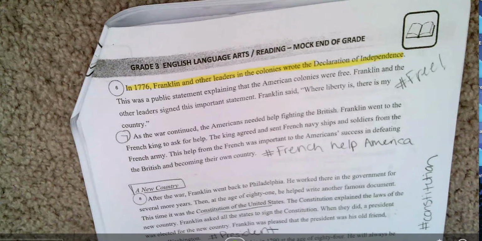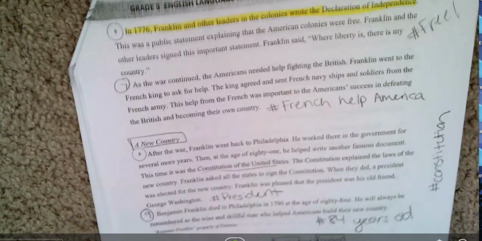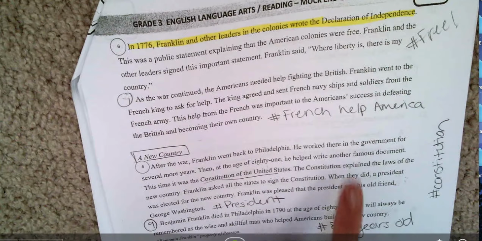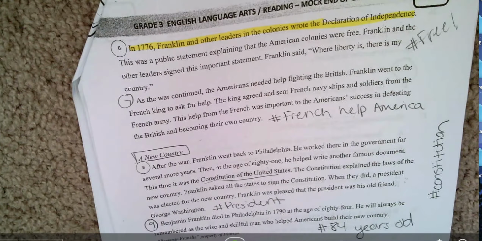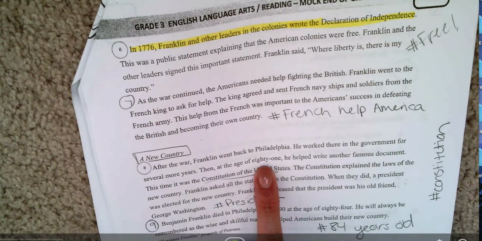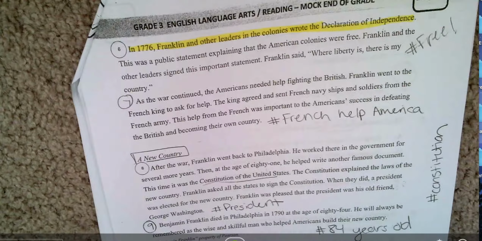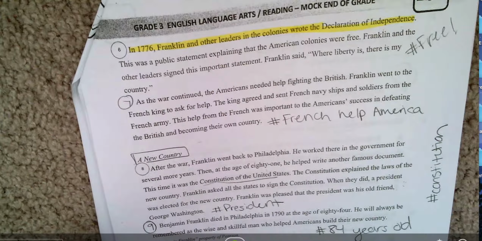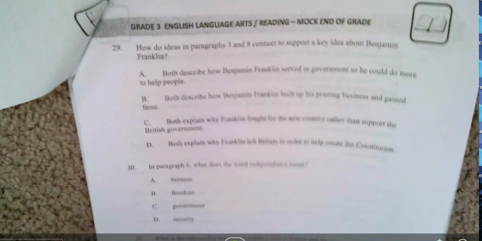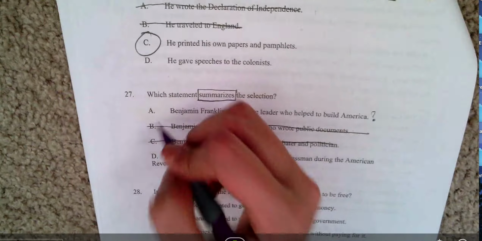And then he went to the king to ask for help. Franklin even went to the king and he said, hey, French king, can you help us? And the French army came to help America. And then he went back to Philadelphia and he still works in the government, still being a leader. Even when he was 81 years old, team, he still wrote the Constitution of the United States, explaining the laws of the new country. So this man is someone who really, really, really was a leader and who really wanted to help build America. So that's why the correct answer is A.